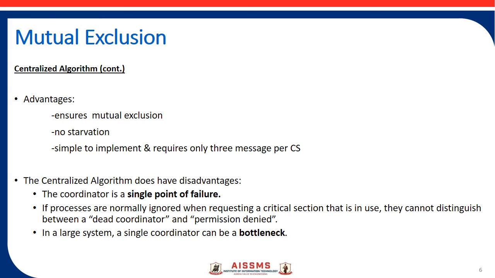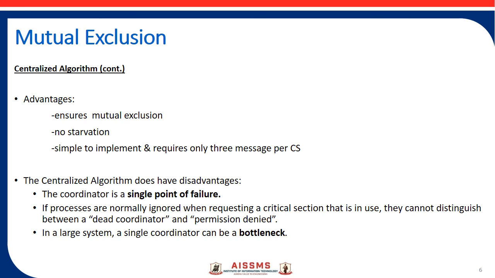Now there are a few drawbacks of this centralized algorithm. The disadvantage is that the coordinator is a single point of failure. It means that if the coordinator fails, or the process which acts as the coordinator crashes, your whole system will be blocked. Second, if processes are normally ignored when requesting a critical section that is in use, they cannot distinguish between a dead coordinator and permission denied.